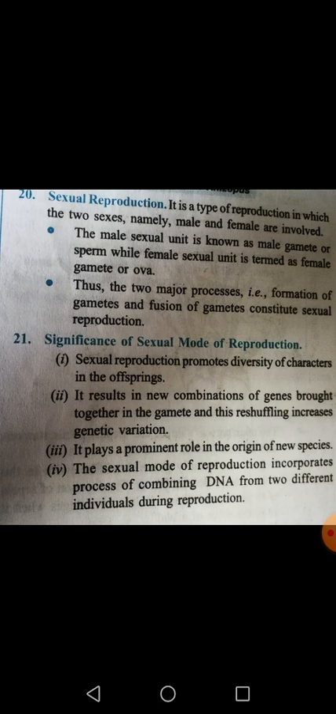Okay. So initially, the male sexual organ forms the male gamete, while the female sexual organ forms the female gamete, and sexual reproduction involves fusion of these two gametes. The male gamete will fuse with the female gamete and form a zygote, and the zygote finally will develop into an embryo, and the embryo will produce a new offspring. Okay, so I think the concept is clear, what is sexual reproduction.